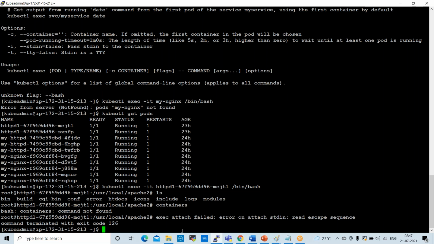Normally some commands will not work properly in the test layer. That is why we are facing some issues. Okay, no problem.